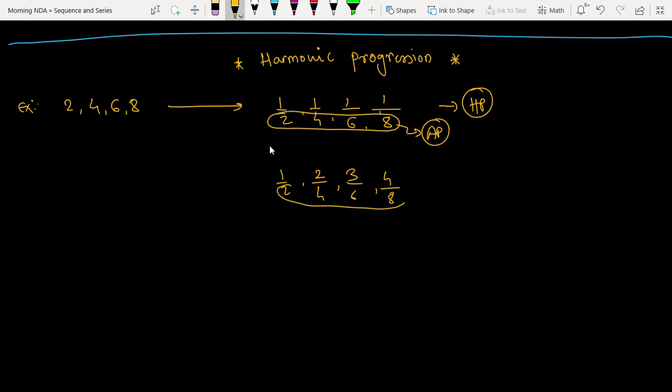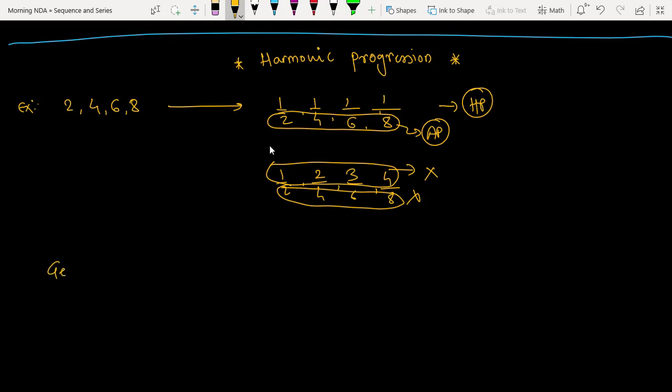Sir, the denominator is in AP, will that work? That will not work, because the numerator should be the same. Are you getting the point? The numerator is different here, so you cannot say it is in HP. Is this okay? Yes, sir.